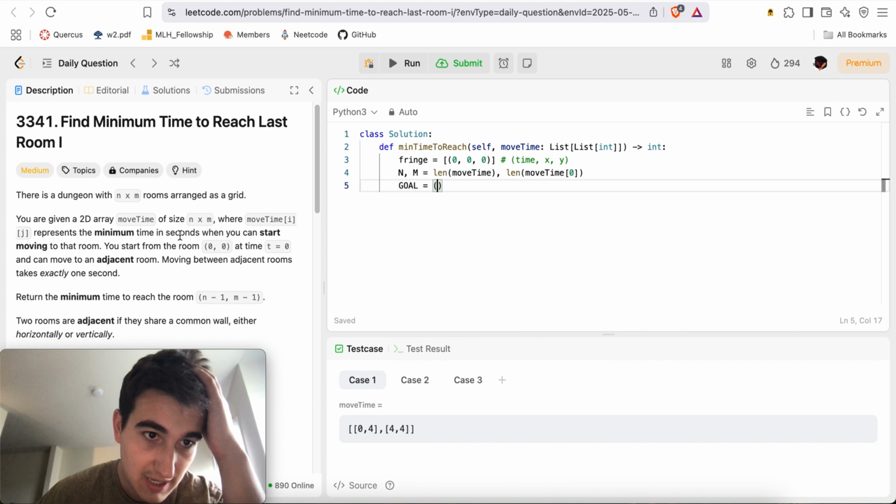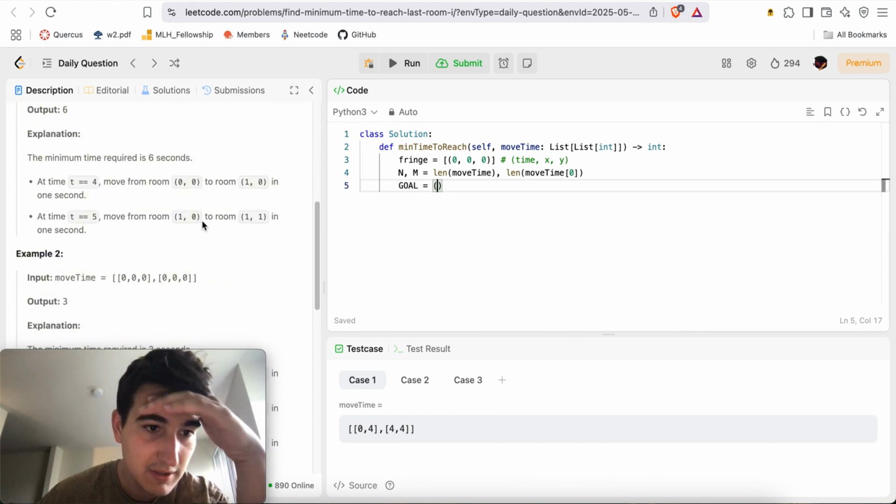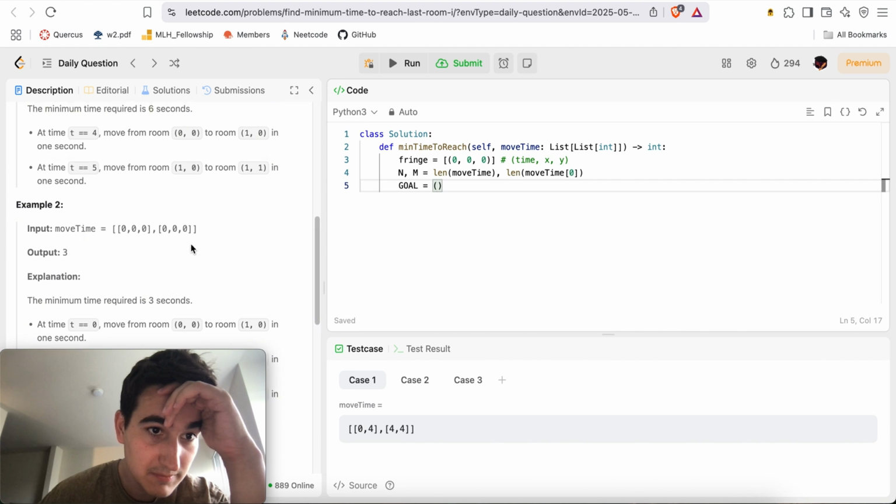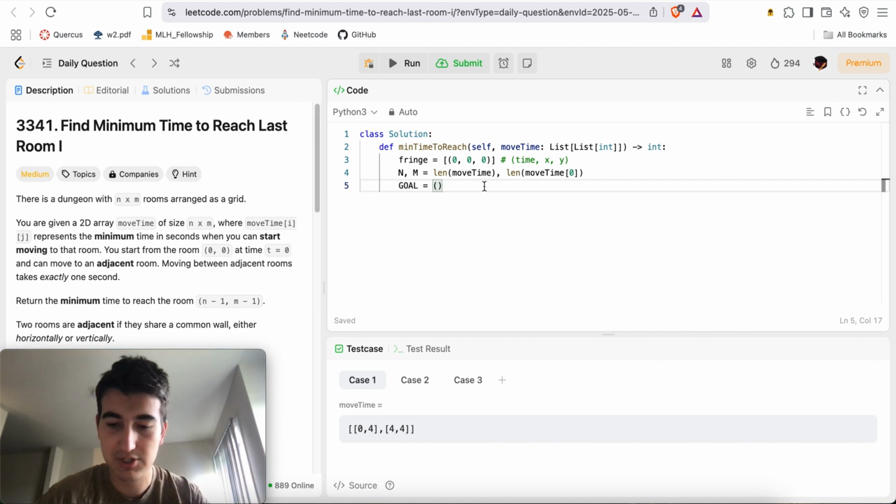Just to clarify, n by m, this is a 2 by 3? Okay. I just want to make sure that I don't get this wrong.